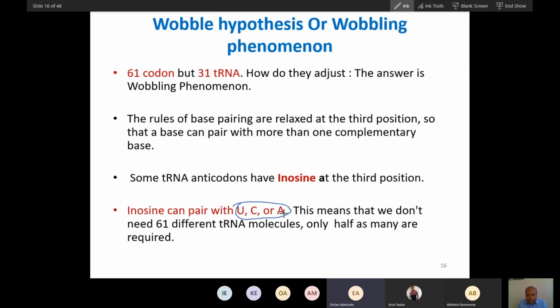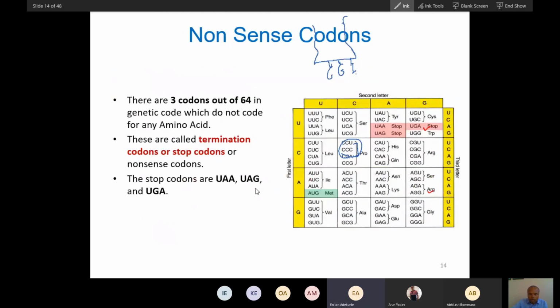This UCA will be recognized by this inosine, and when it base pairs with this, what happens? For these three codons, only one tRNA is required. Three codons, one tRNA.